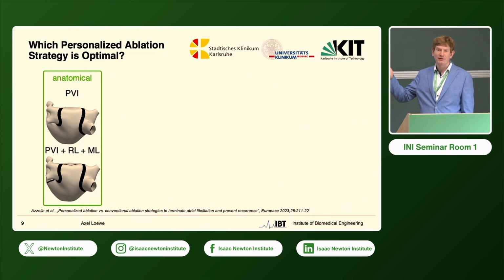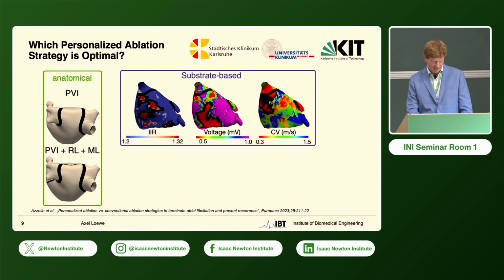And some prefer to add anatomical lesions, so for example, a roof line on the top of the left atrium. Others say it's the functional substrate that matters, and this can be assessed with late gadolinium enhanced magnetic resonance imaging, for example. So we see this IIR, image intensity threshold. We can do endocardial mapping to identify regions where the electrogram amplitude is low, so low voltage guided ablation.